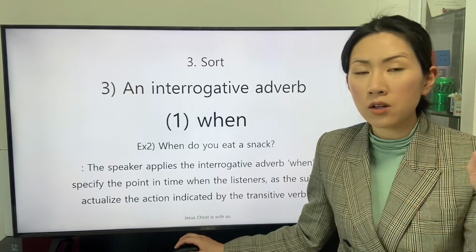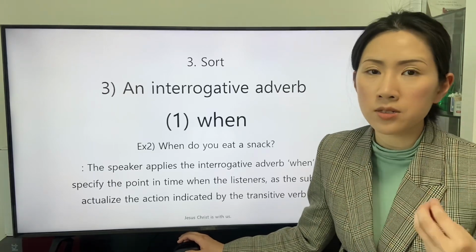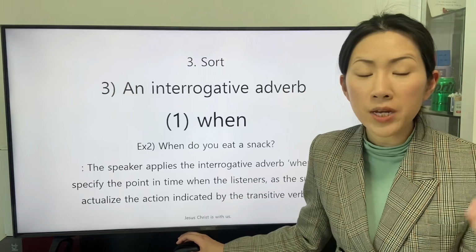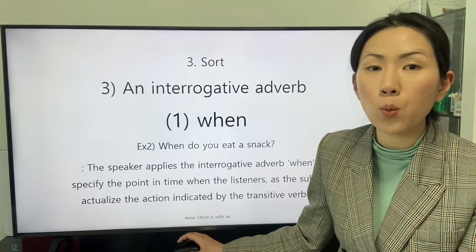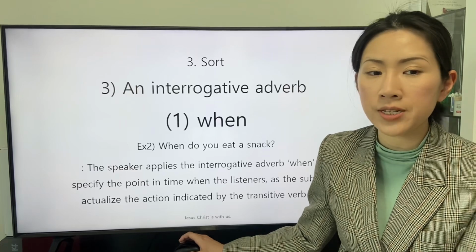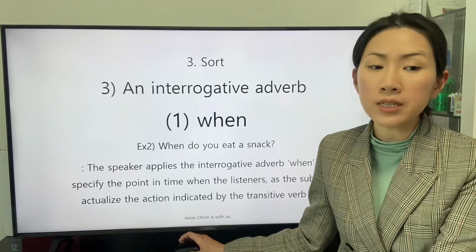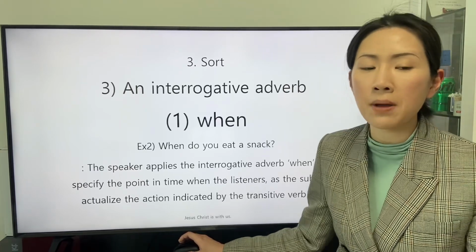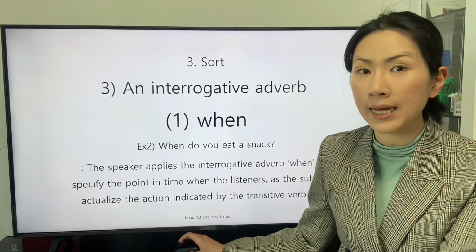The second clause is this. When do you eat a snack? The speaker applies the interrogative adverb when to specify the point in time when the listener says the subject actualize the action indicated by the transitive verb eat.